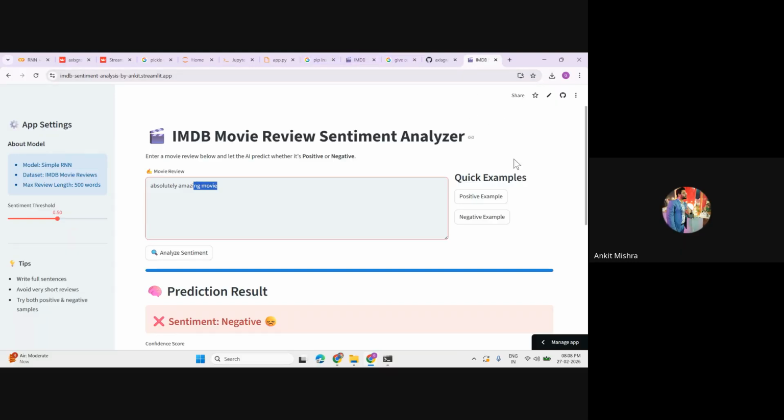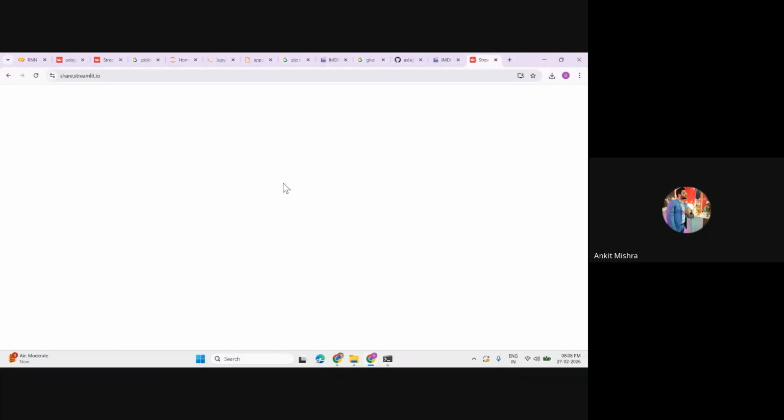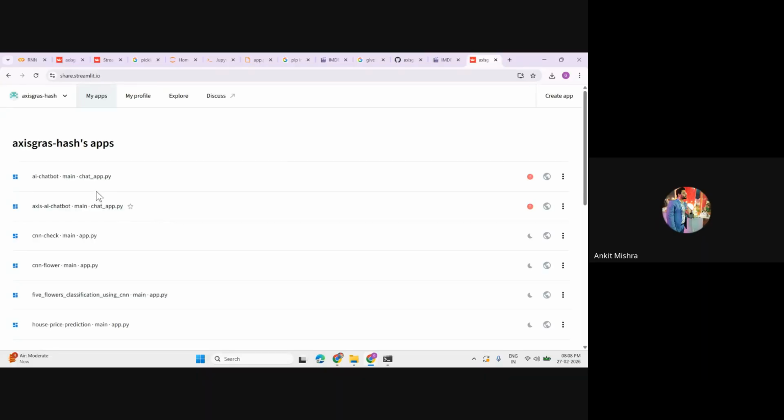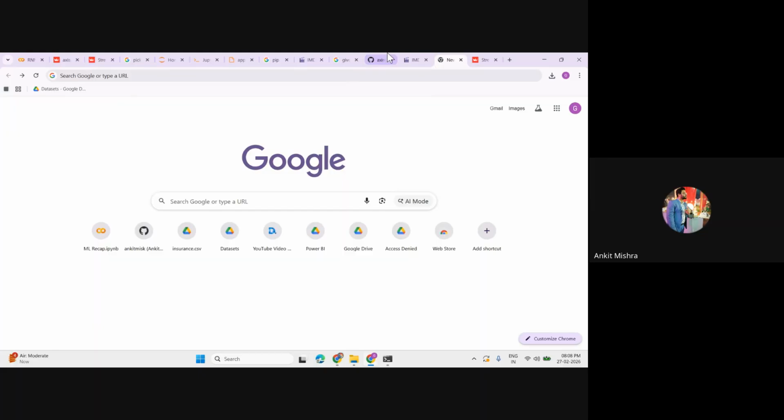Now you can do one more thing. I'll go to my Streamlit web app. You can take a reference of the applications or projects that I have shared, and you can also Google the multiple projects already hosted on Streamlit. When you find any of the projects, you will definitely get this option. This is called fork your repository, right?